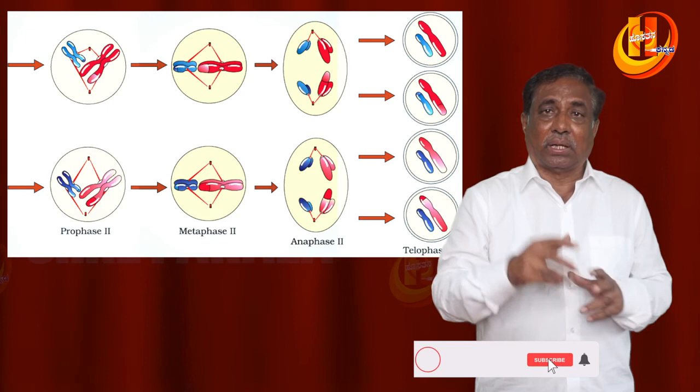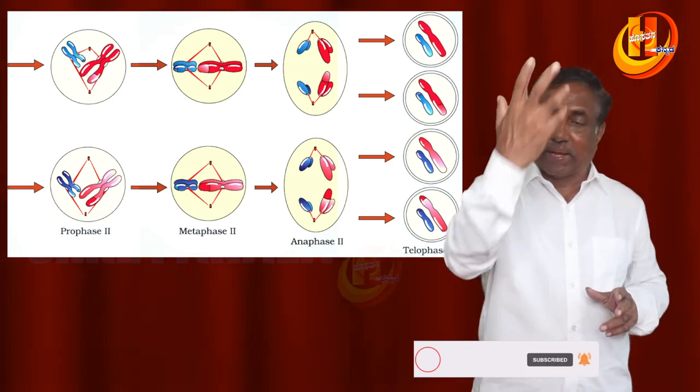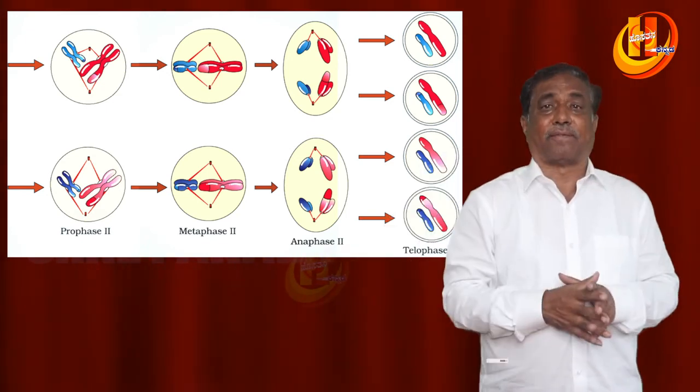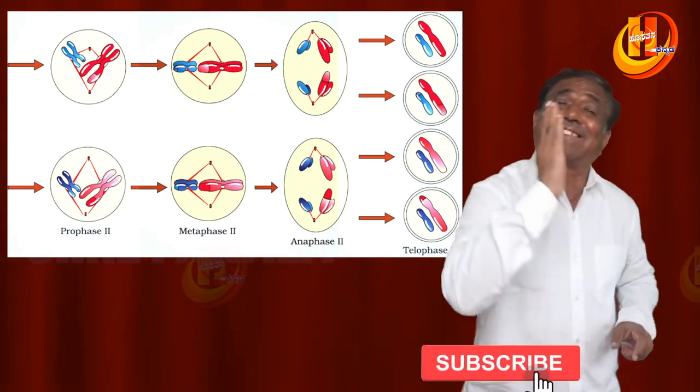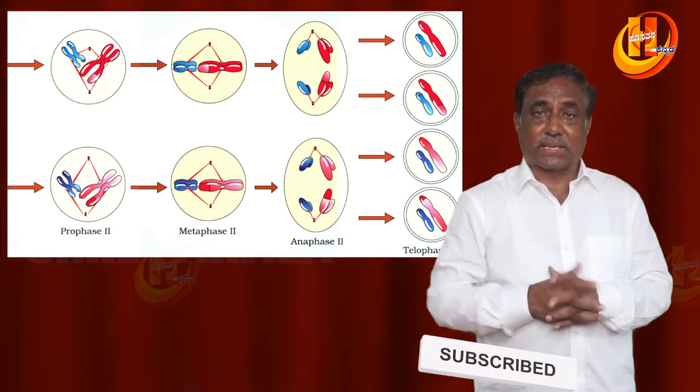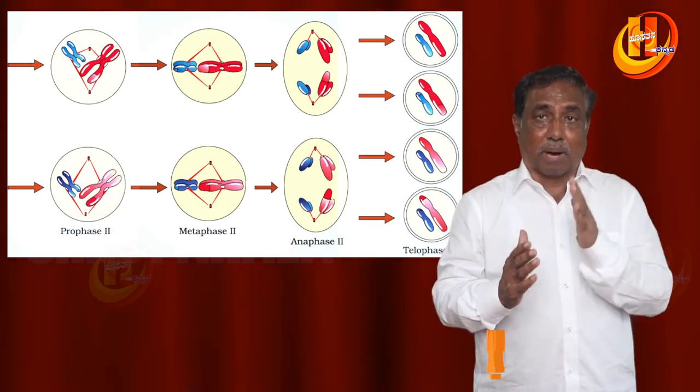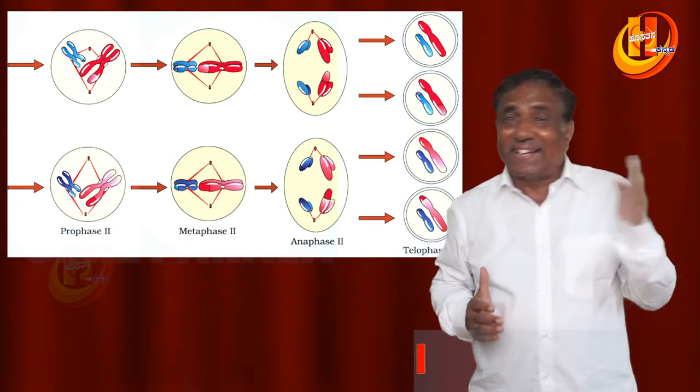Thus, the increase in variations and decrease in the number of chromosomes, paradoxically, can be seen. This is the significance of meiosis. This is about the cell cycle and cell division.